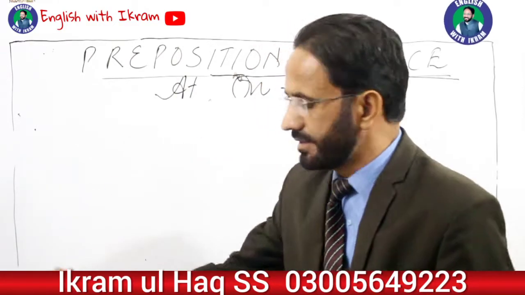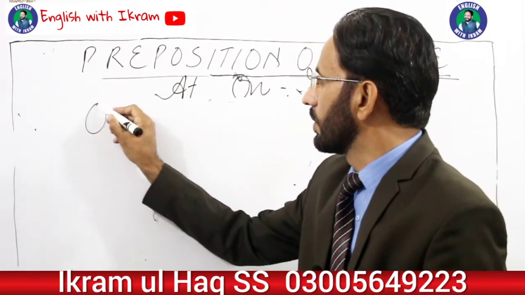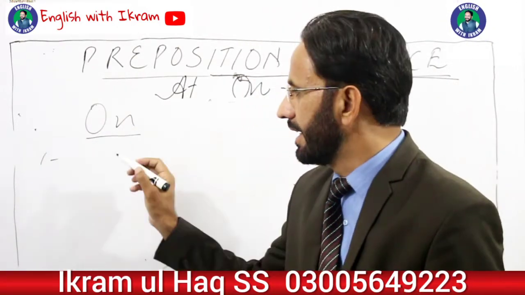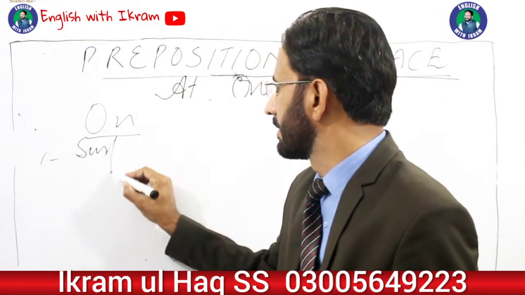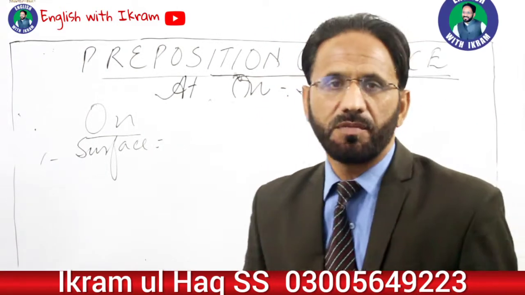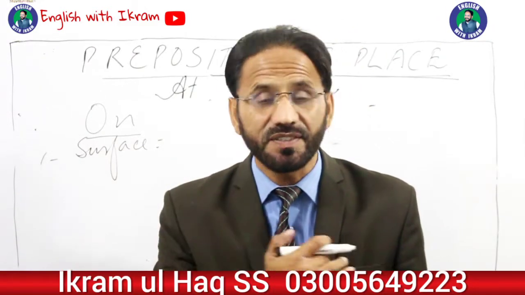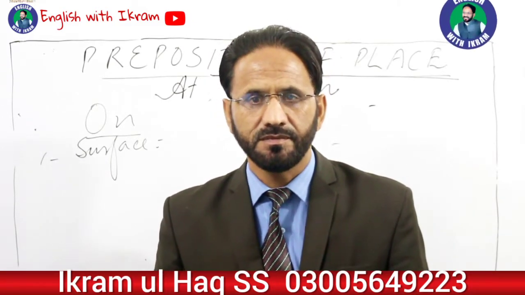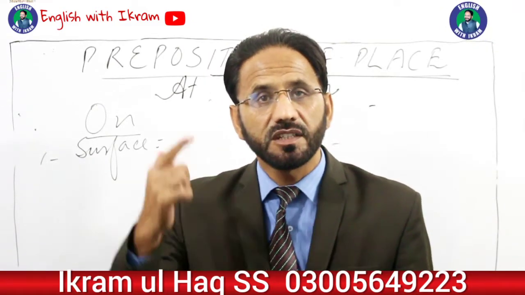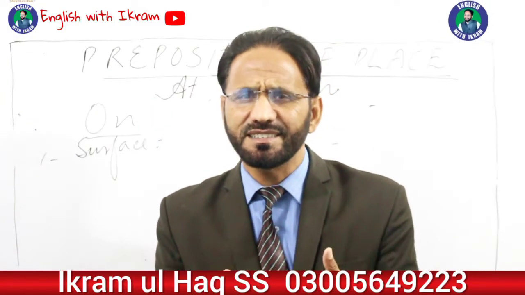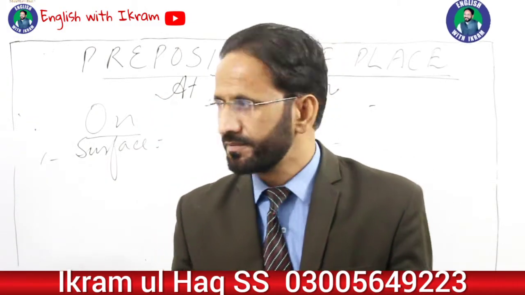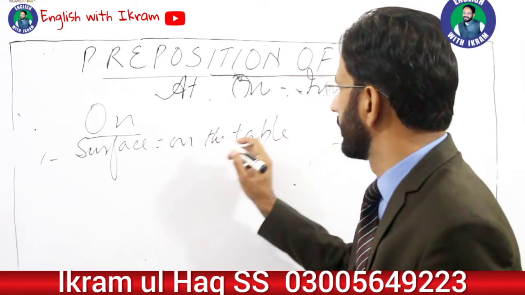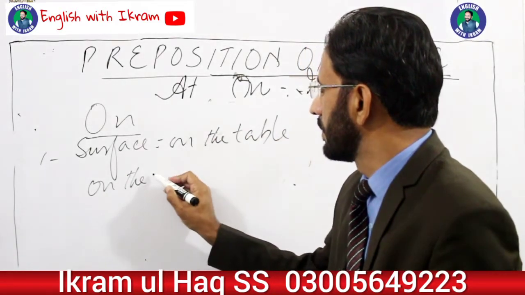Okay, now let's discuss the next preposition of place, which is on. The first use of the preposition of place on is that it is used for the surface. When we talk about a thing which is lying on a certain surface, on the table, the book is on the table, on the floor, on the roof. When there is direct connection, the thing is lying on a certain surface, on the table, on the roof.